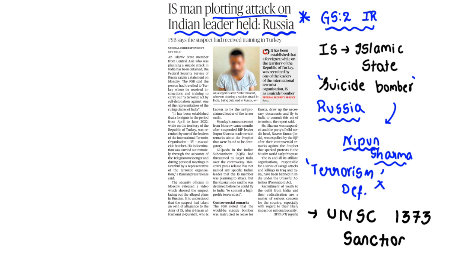In this Sanctions Committee, the permanent P5 members and the 10 non-permanent members generally vote, and in the voting stage they decide whether a person or an organization can be kept under the radar of terrorism. Means they will designate individuals and organizations as international terrorists. Clear? So this is very important.